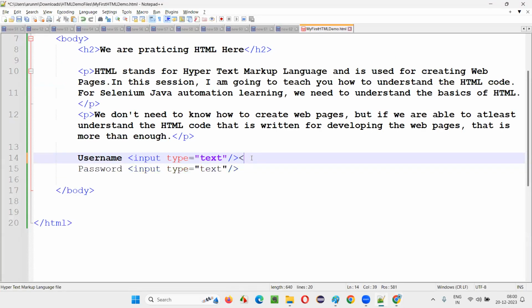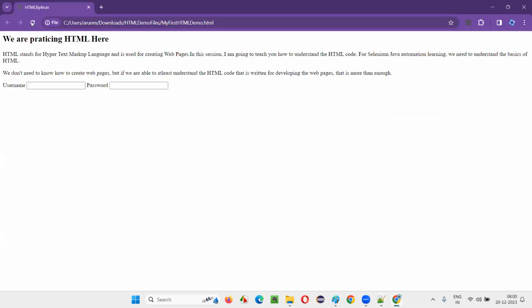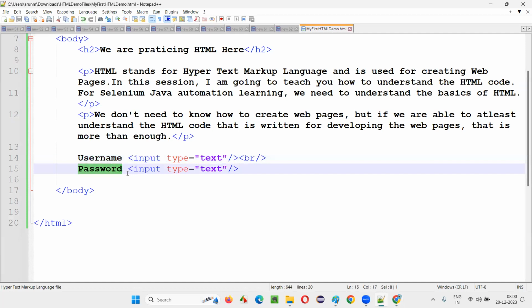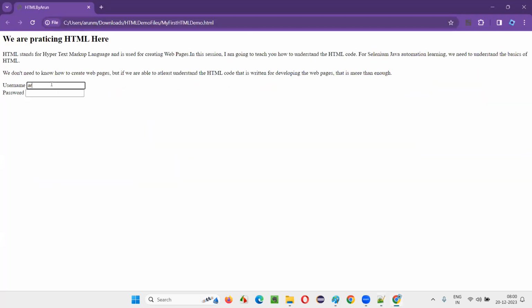Here I'll write br slash, break line. Save this. Refresh. Username is coming here. Password is coming here. This is the label text I gave. Normal text, if you type, it will become a label text, and this is actually the text box. Here I'll write Arun Mondori. Password I'll write 12345. But is the password visible? Guys, is the password visible? It should not be visible, right?